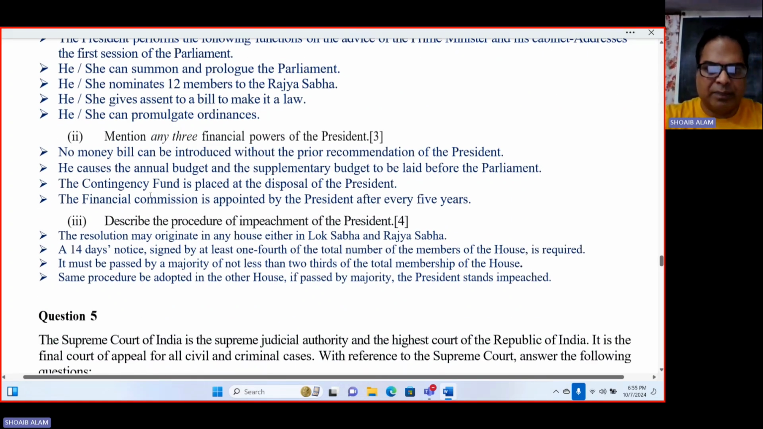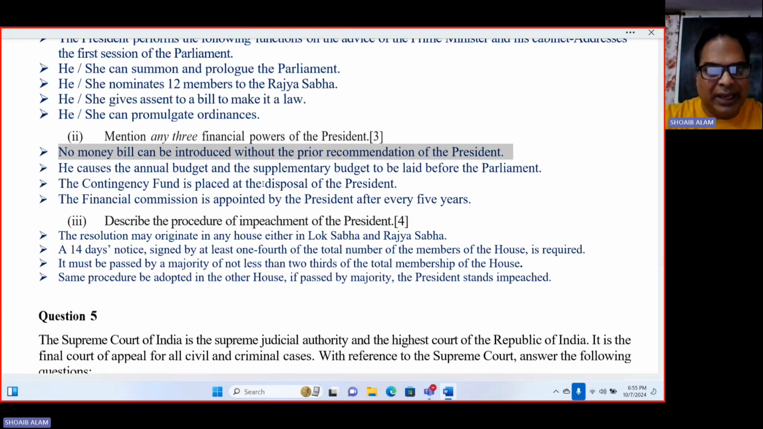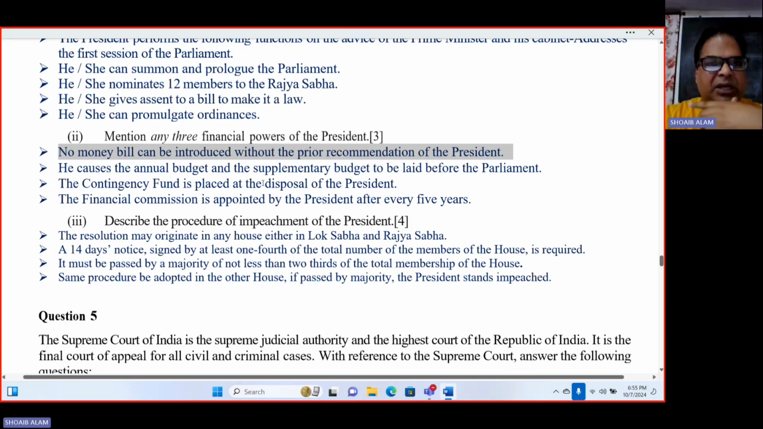Mention any three financial powers of the president. What are the three financial powers? Number one, no money bill can be introduced. First of all, let me tell you, a money bill can only be introduced in Lok Sabha, but you need permission. It is only on the recommendation of the president. That means no money bill can be introduced without the prior recommendation and consent of the president.